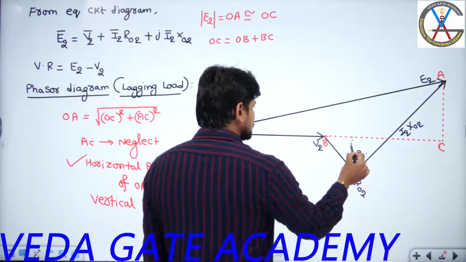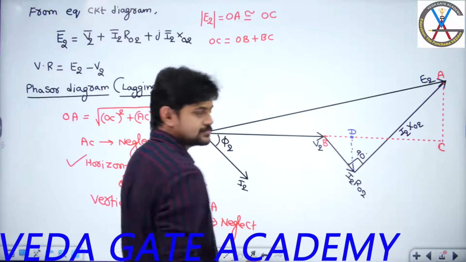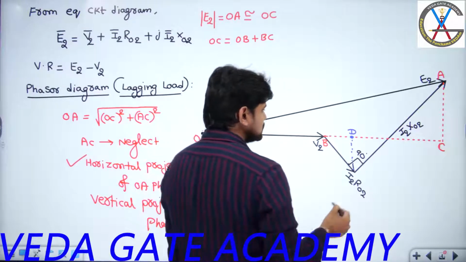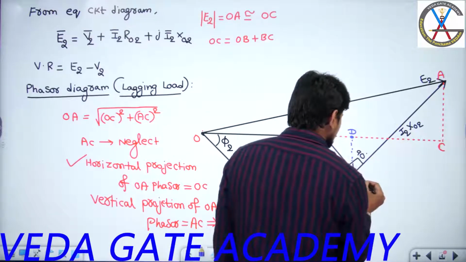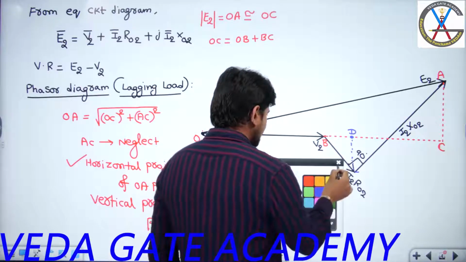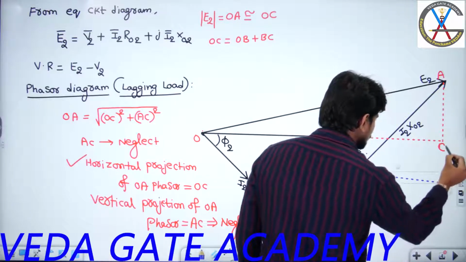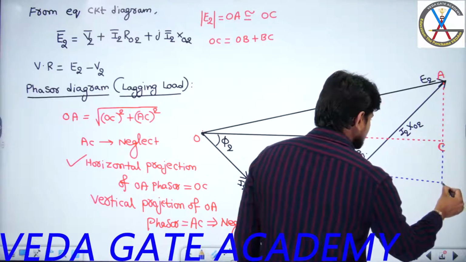If I project this horizontally, let us assume that this is point D, and from this, I will try to draw one horizontal line here. So I am trying to project in this fashion.